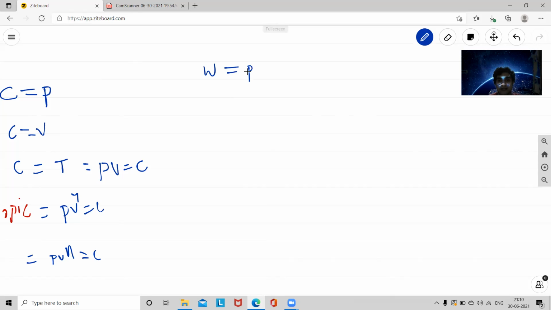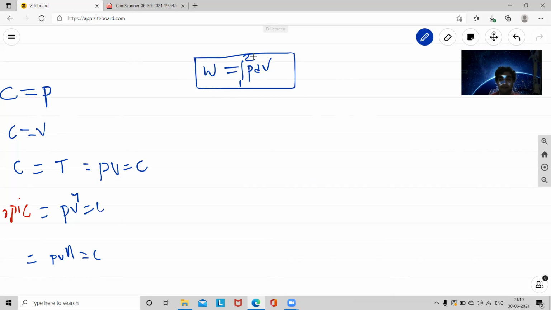Okay, in the next lecture we will discuss how this equation is derived, the differences between PdV work and VdP work, and various works like shaft work, mechanical work, and electrical work. Those concepts we'll discuss in the next lecture. Right now, this is the formula. This is the basic relation: W is equal to integral PdV.